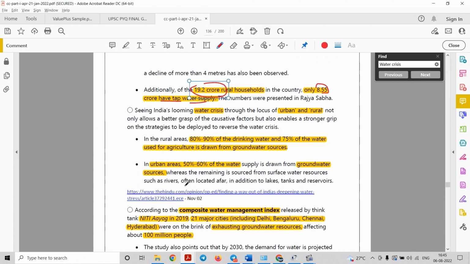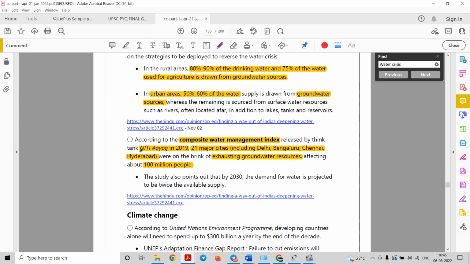Now let us see the next facts. According to the Composite Water Management Index released by Niti Aayog, 21 major cities in India like Delhi, Bengaluru, Chennai, Hyderabad are on the brink of exhausting groundwater resources. You might have heard the news of Chennai because there was a lack of drinking water. You can go and read that news by googling for more details, but I just wanted to tell you the context that various major cities like Delhi, Bengaluru, Chennai, Hyderabad are experiencing exhausting groundwater resources.